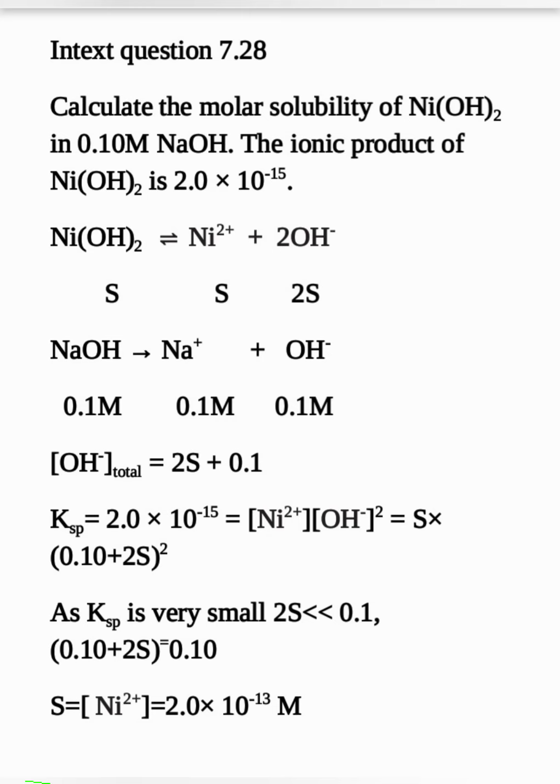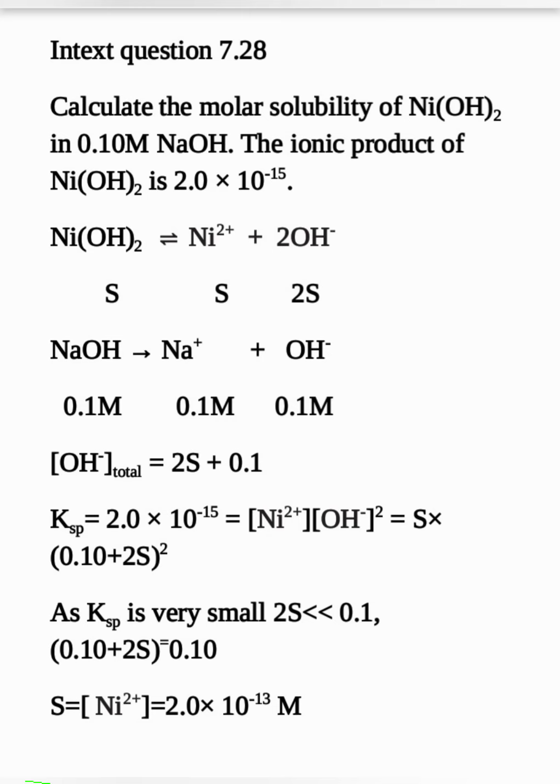Similarly, NaOH dissociates as Na+ and OH- ions, whose concentration is given in the question as 0.1 molar. Since it is monoionic, it will be 0.1 molar Na+ and 0.1 molar OH-. So the total OH- ion concentration will be 2S plus 0.1.